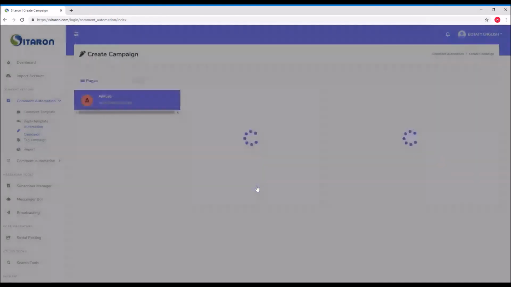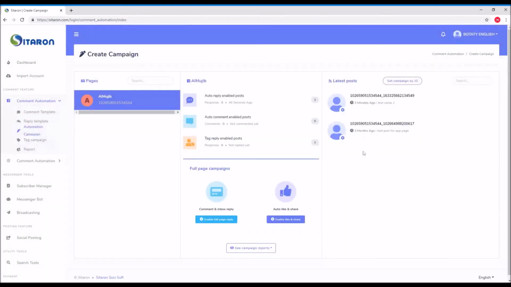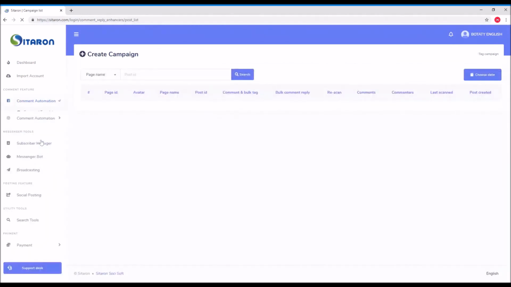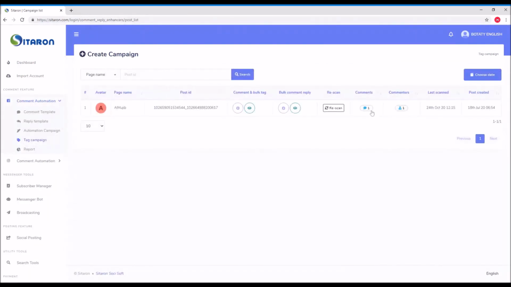So once I click it, okay, I'll go to this post and put a comment on the post. It will use the template that we have created. Otherwise, you can do it by yourself manually, one post at a time. Okay, and you will find here some statistics, like for example, auto reply enabled posts 1 and tag reply enabled posts 1, okay, and auto comment enabled posts 0 because we didn't enable it. At the same time, now if we go to the tag campaign, you will find that the comments are only one and commenters is one, okay.